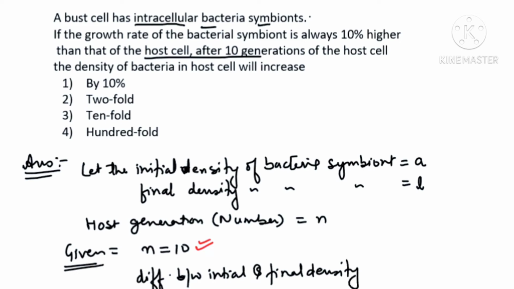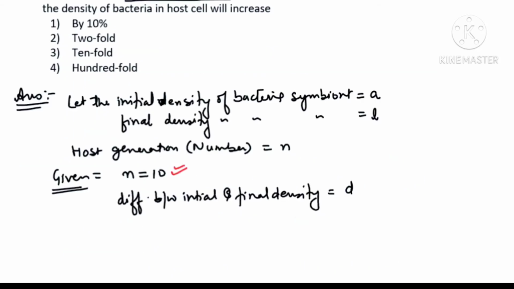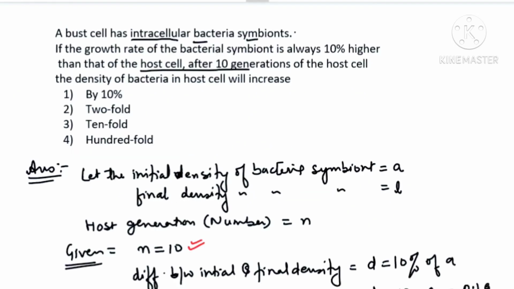The difference will always be 10 percent of A. They are telling us the density is always 10% higher than the initial density. So the difference D will always be 10 percent of A, which comes to 0.1 A. I hope this much you have understood, that for the difference in the densities this value will come.